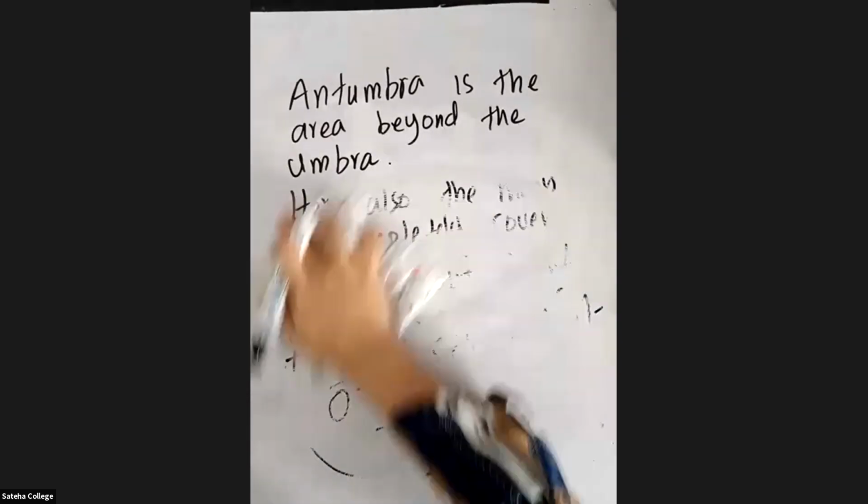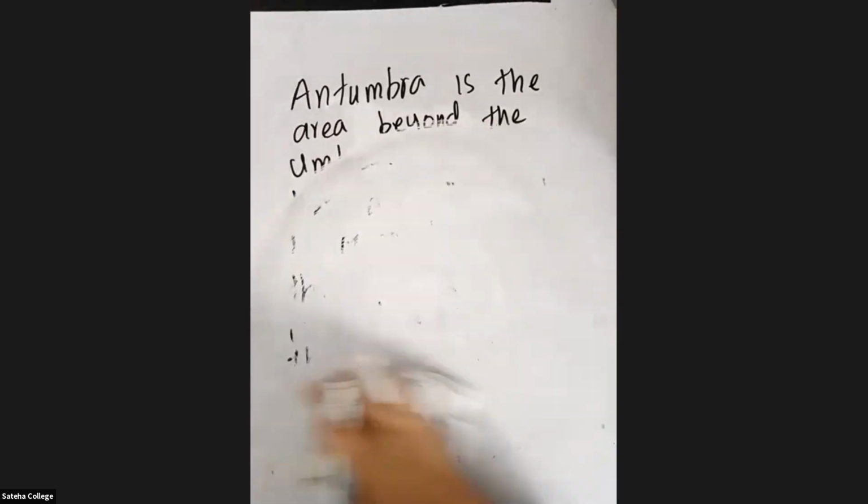So the next part we are going to study is about the third type. Tell me, what is the third type? What is it, students? Partial. Very good. The third type is going to be partial solar eclipse, right?